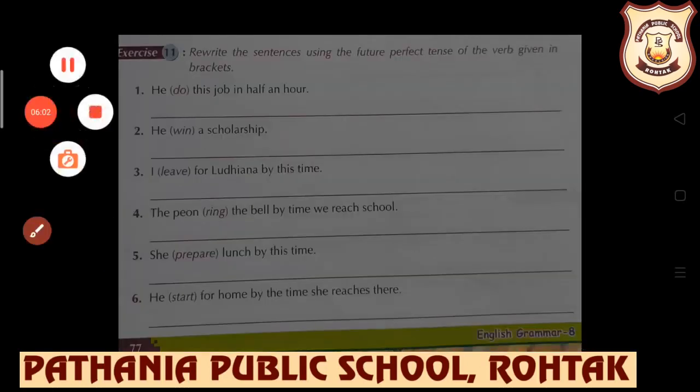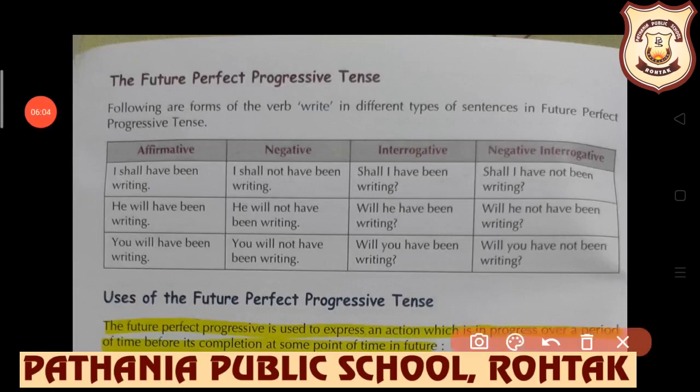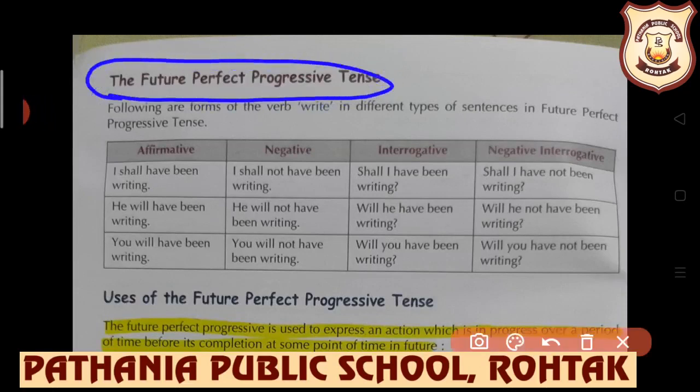Next we have the future perfect progressive tense. In present progressive, we come to know that the work is going on plus time. In past perfect progressive, we come to know that in past the work was going on but time is also given. In the same way, my dear students, in future perfect progressive, the work will not be completed. It will be in continuation, but time is also given.